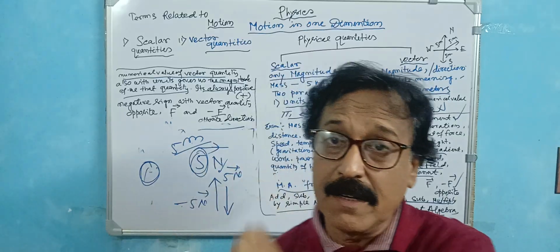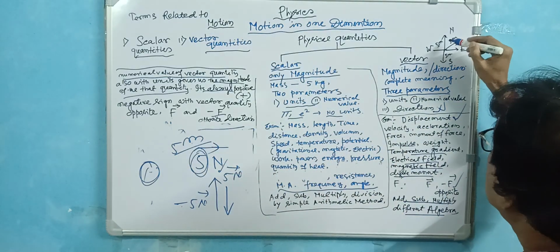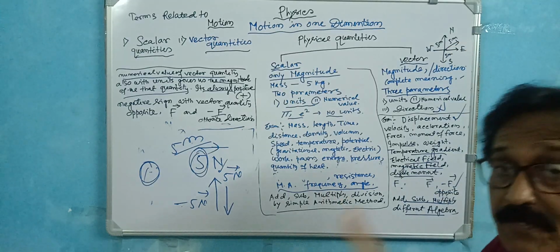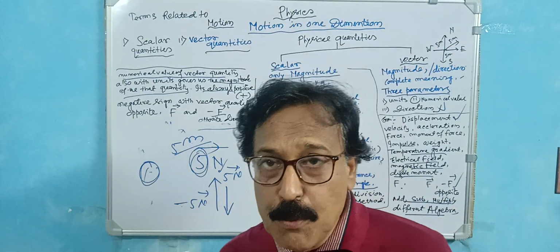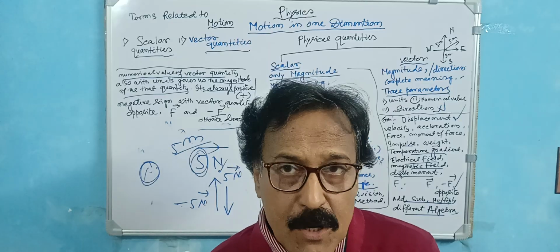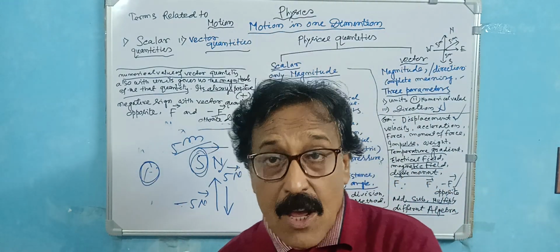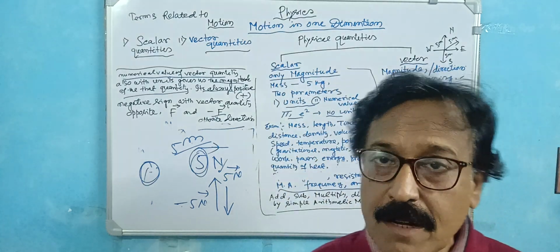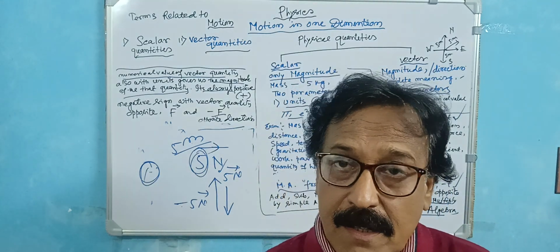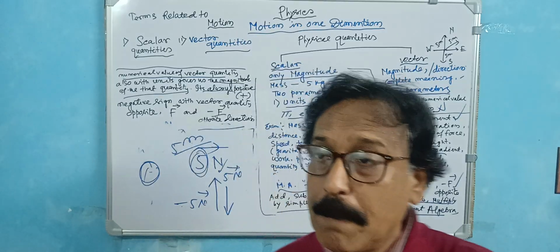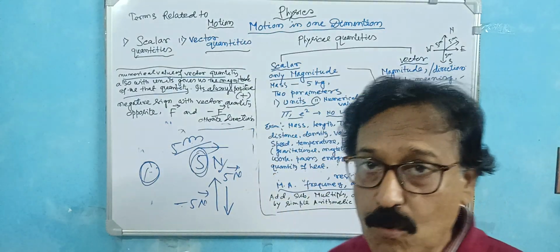That is the proper meaning: 5 meters towards north, or towards east, west, or south. So if you apply a force of 5 Newton towards north, that is the proper meaning, or towards east. Only saying the force is 5 is not the proper meaning. In which direction is the force applied? This is the particular speciality of the vector quantity.